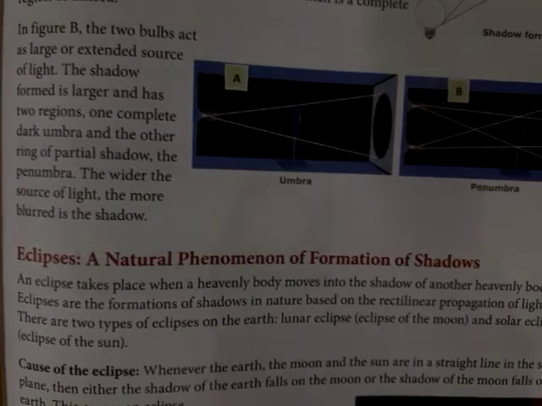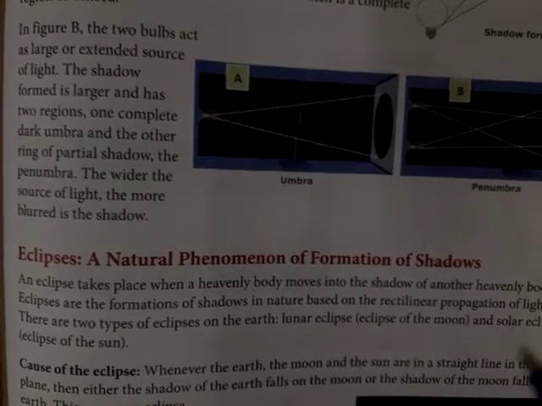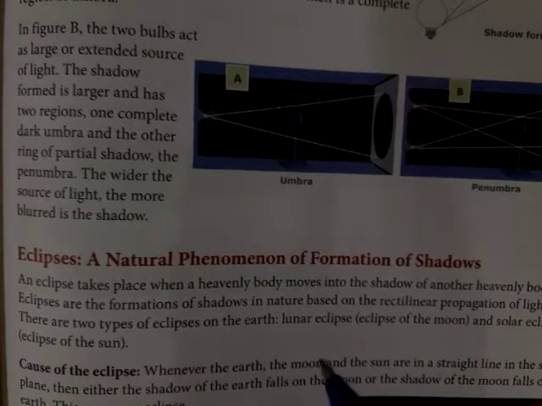Eclipses are natural phenomena, we know that. So what is the main reason behind an eclipse occurring? The main reason is that Earth, Moon, and Sun all three come in a straight line.